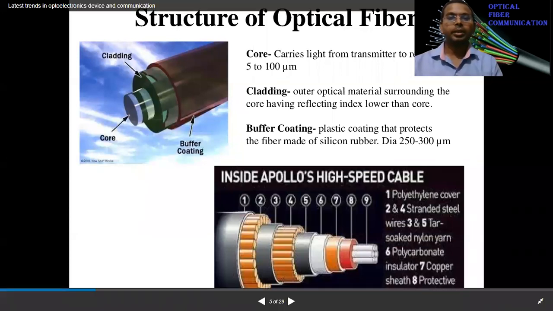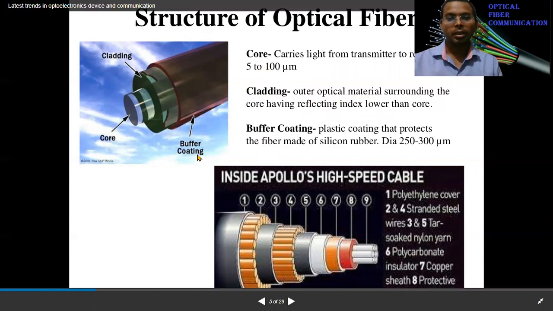Coming to the structure of optical fiber, it is mainly two cylindrical structures. The inner cylindrical structure is called the core, and the outer layer is called the cladding. The core refractive index is always higher than the cladding refractive index. The average diameter of the core is approximately 5 to 100 micrometers, and cladding is the outer optical material surrounding the core, having refractive index lower than the core.